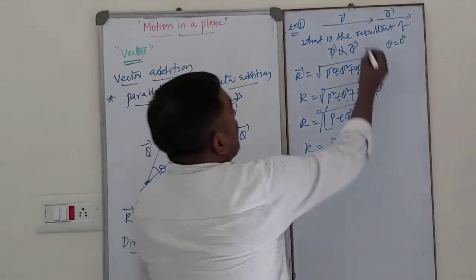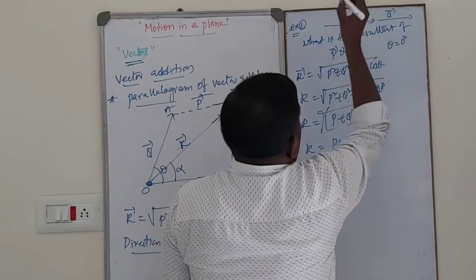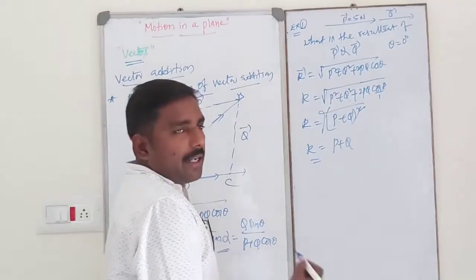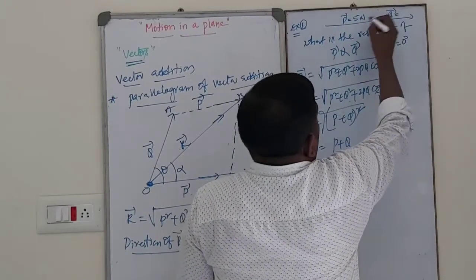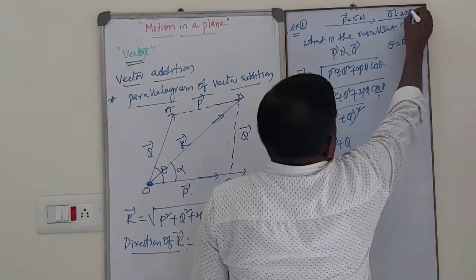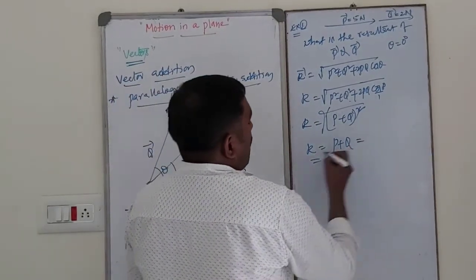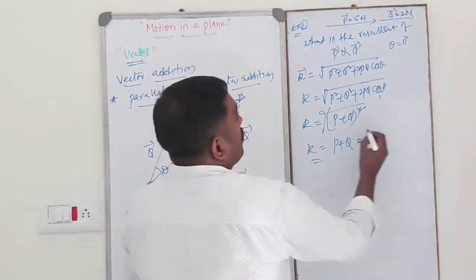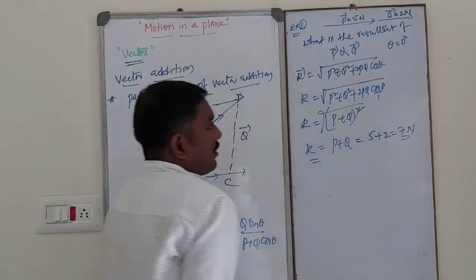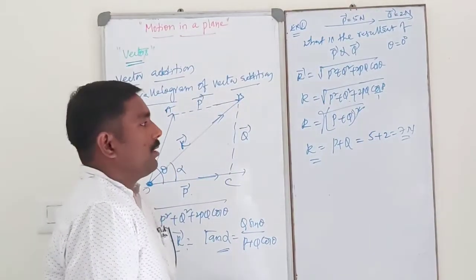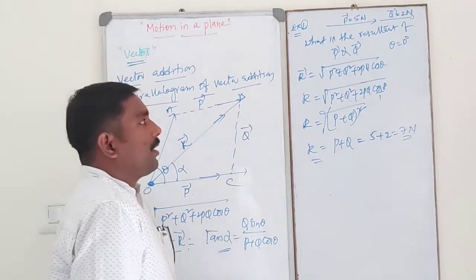Suppose for example, P is equal to 5 Newton. P is a vector, taken as a force. Q is of course 2 Newton. Then in this case, what is the value of the resultant vector? That is 5 plus 2, equal to 7 Newton. So that is a simple way to calculate the resultant vector R.